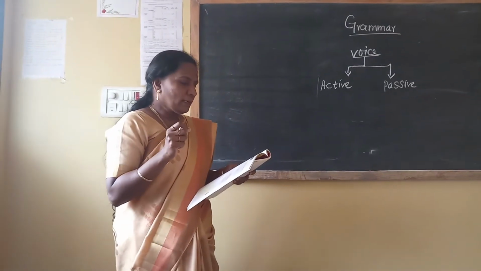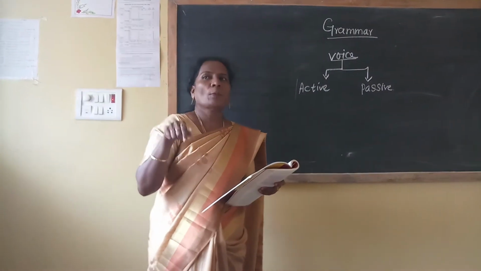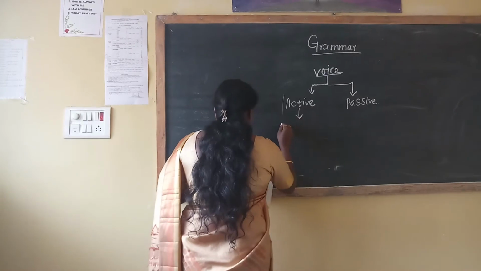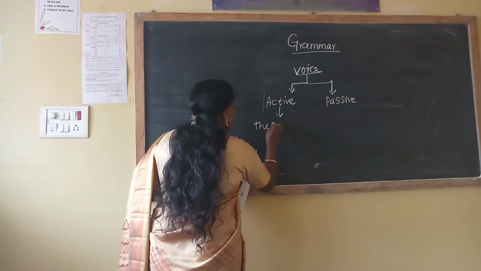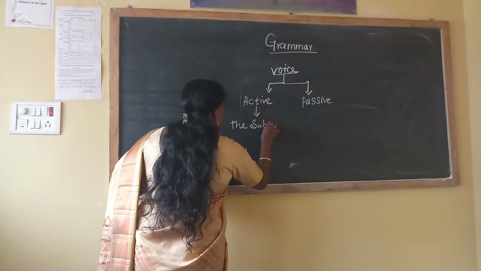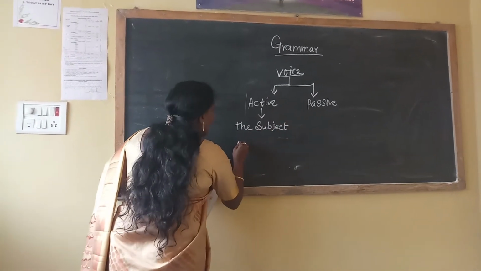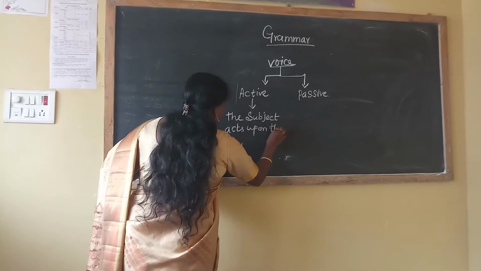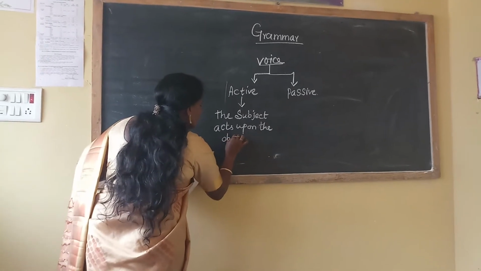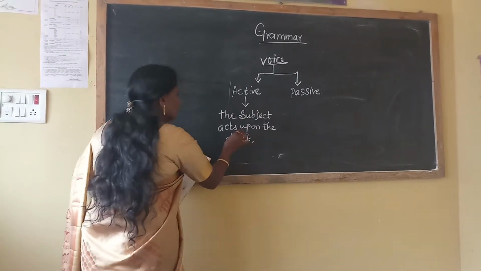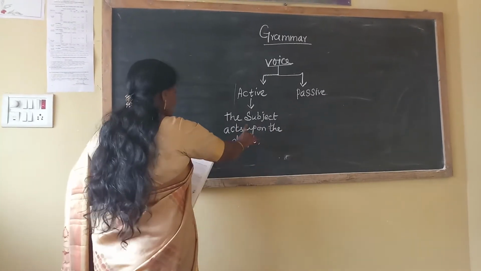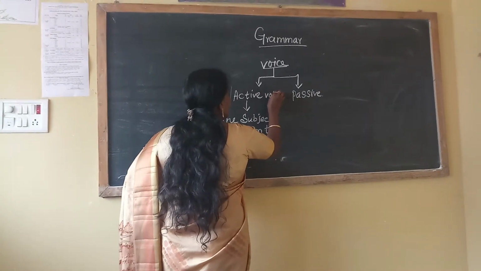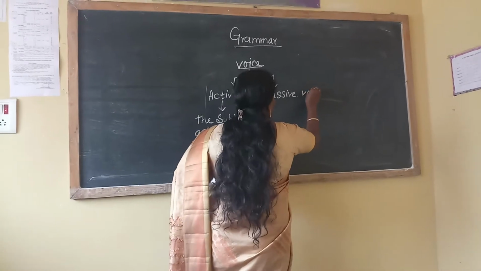So here in a sentence, the subject acts upon the object. In active voice we have to know that. The subject acts upon the object. That is the active voice. V-O-I-C-E. Active voice, passive voice.